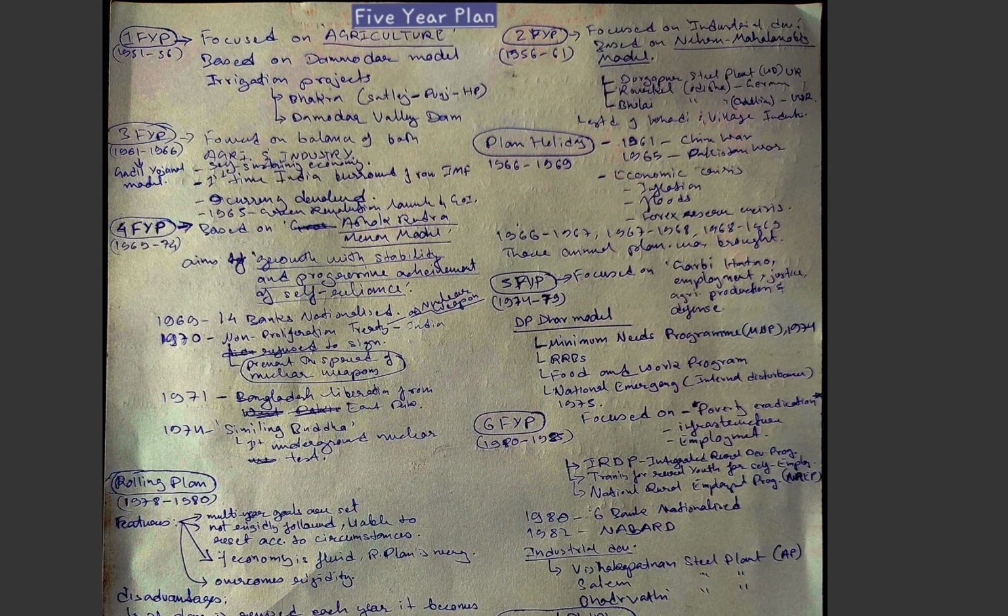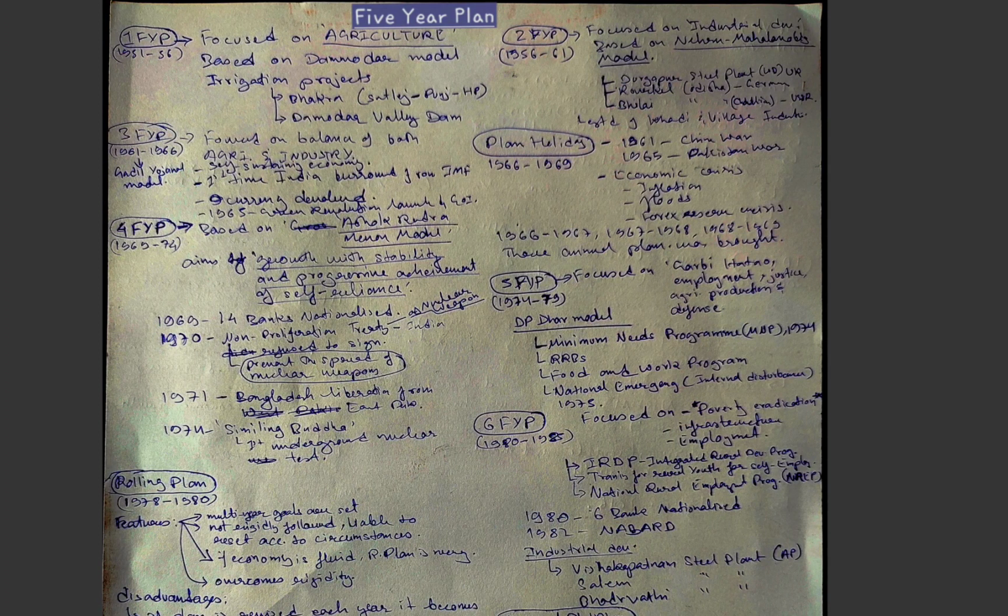Now coming to the second 5-year plan, this was based on the Nehru Mahalanobis model, which was more about industrial development.